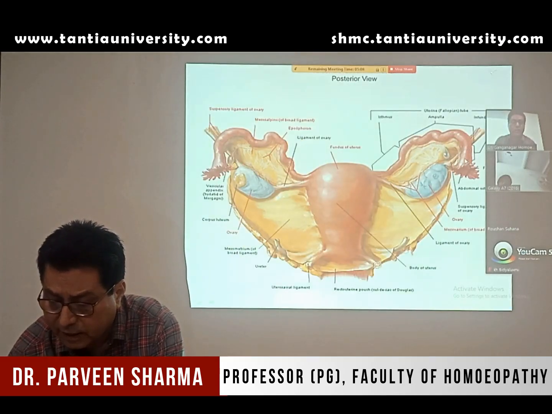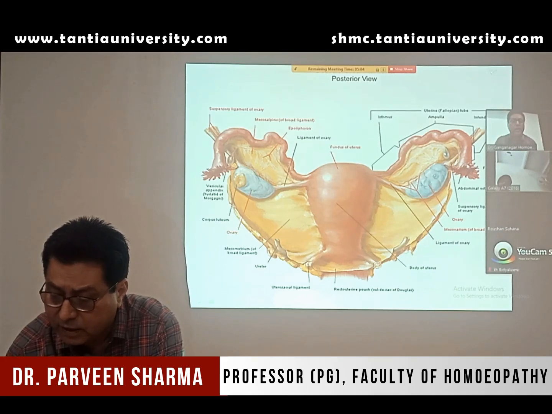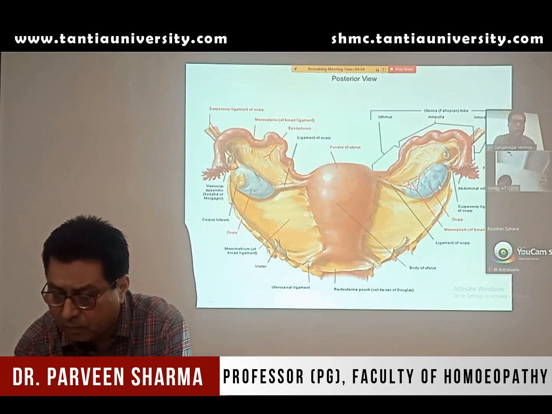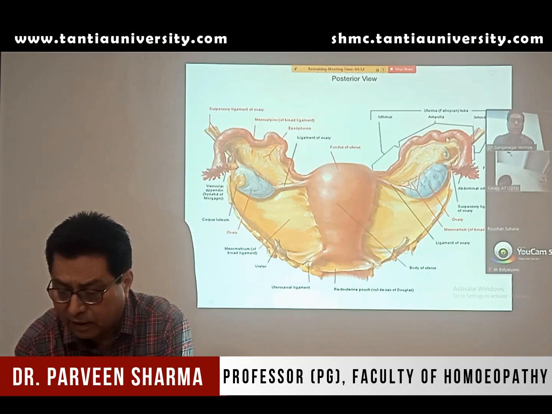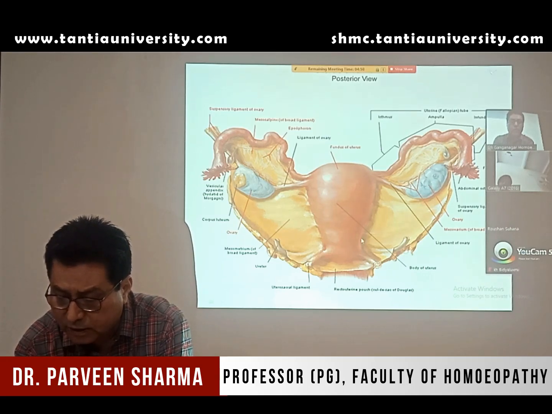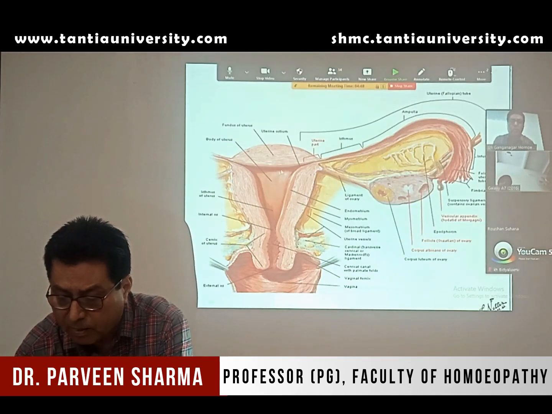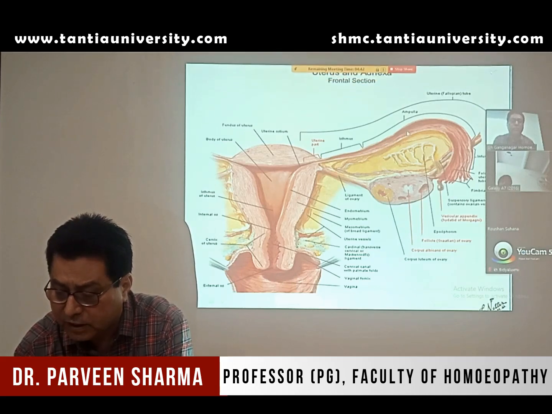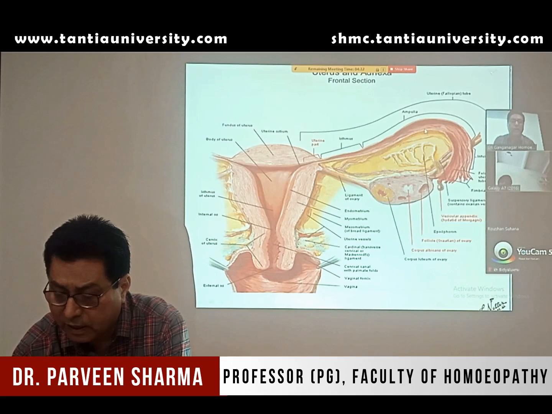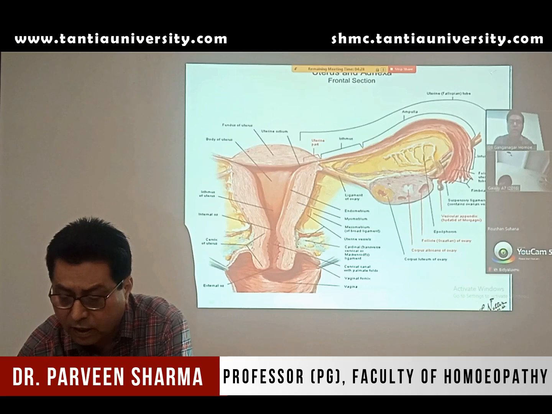You can make out this end is like a funnel, and these projections are fimbriae. The ovum which is released from the ovary enters through the fimbriated end, and then it goes to the ampulla. The sperm which enter through the cervix and uterus come to the fallopian tube, and the chances of fertilization, chances of zygote formation, are more in the ampulla. So it opens here in the peritoneal cavity. These are the fimbriae. This part is the ampulla. Then you have the narrow part, isthmus, and this is the intrauterine or intramural part.